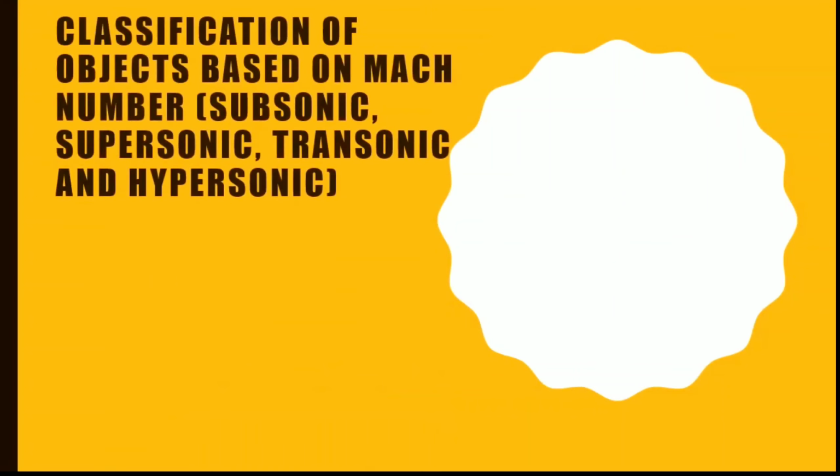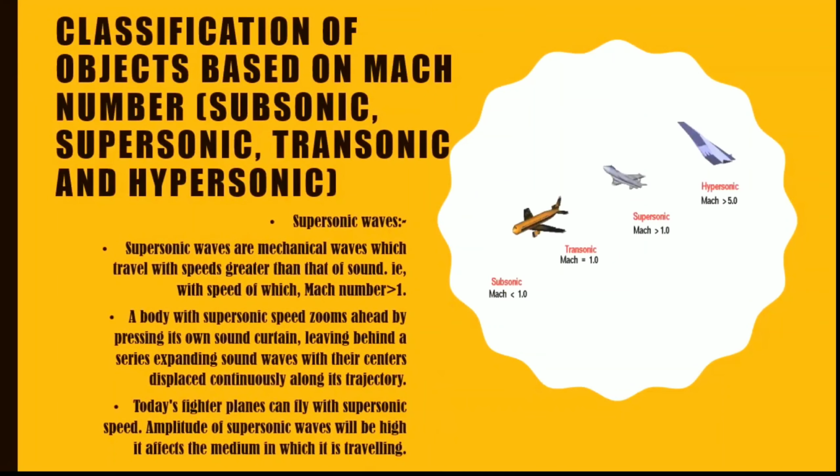Let's move on to the next one, which is the supersonic wave. It's just the opposite of the subsonic wave. A supersonic wave is a mechanical wave which is faster than the sound. That means here the Mach number will be greater than 1. The second point is the reasoning point: a body moving at supersonic speed zooms ahead by pressing its own sound, and it will leave some expanding sound waves.